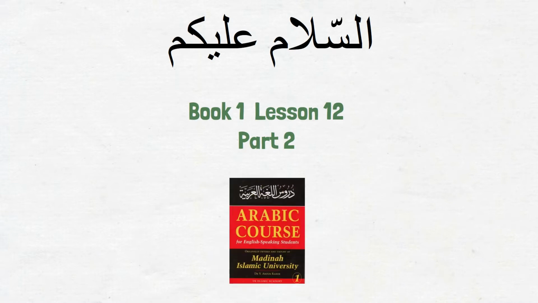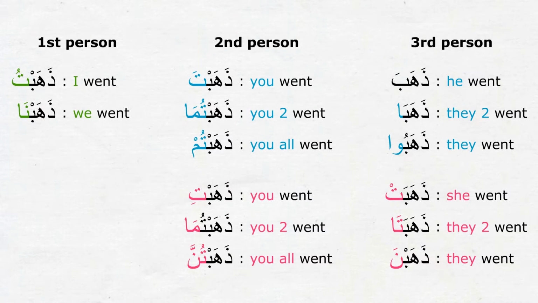From today, we'll officially start using one new verb form from our conjugation table that we learned in advance in lesson 8, parts 3 and 4. So as usual, let's pull up the table and review the whole list first before talking about what that new form is. Here's the conjugation table of the past tense verb ذهب.